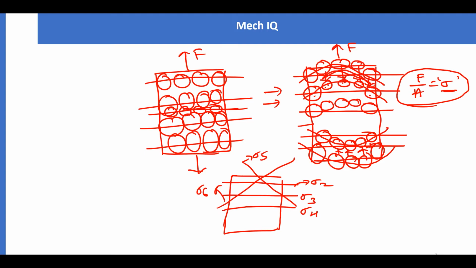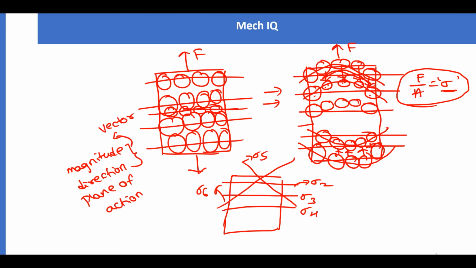So the stress here actually varies with magnitude of force, direction and plane of action. If there is only magnitude and direction, we call it a vector. But there is another term: these kinds of properties are called tensors. So stress is a tensor.